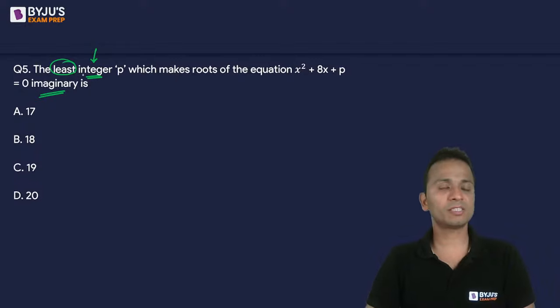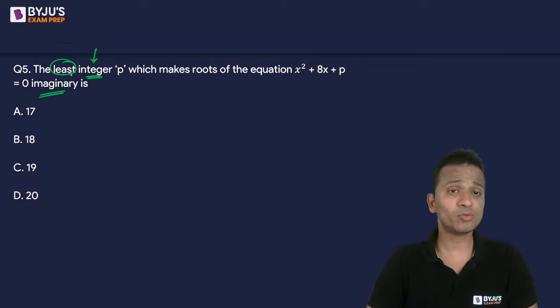So I've marked some of the important terms of this question. I want the least value of p, I want the integer value of p, such that the roots are imaginary. Okay.